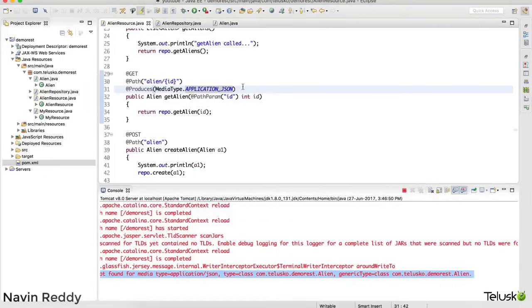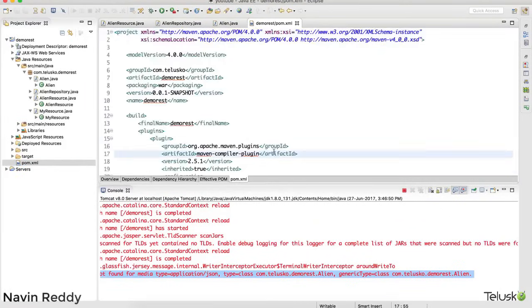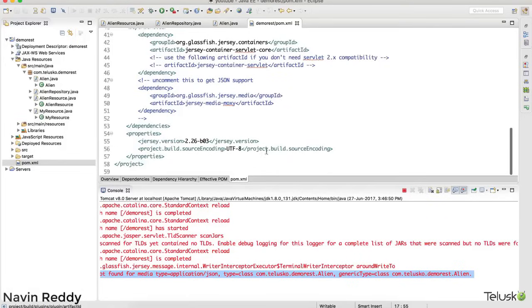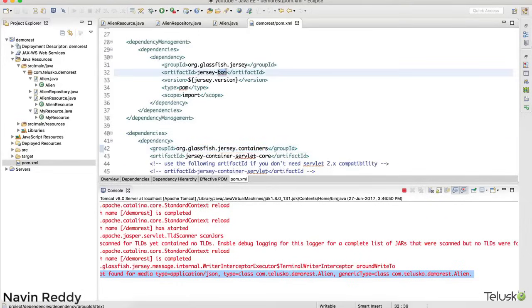Now, when you want to send a response in JSON format, Jersey says, hey developer, I normally work with XML because that's the default in Jersey. If you want to send JSON, then you have to use external dependencies. Oh, now that's the thing. We have to download some external dependencies for that. Oh, that's lots of work, right? But don't worry. Jersey also says, I have done it for you. What you have to do is, if you go to the POM XML file and just go down and down, you can see we have dependencies for Jersey container, and we have a dependency for this Jersey.